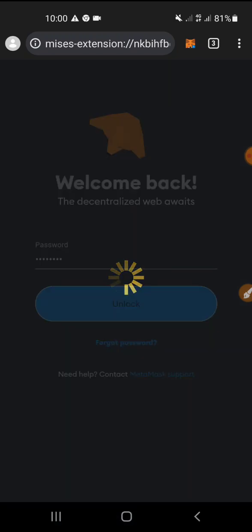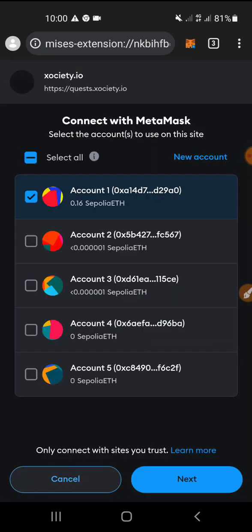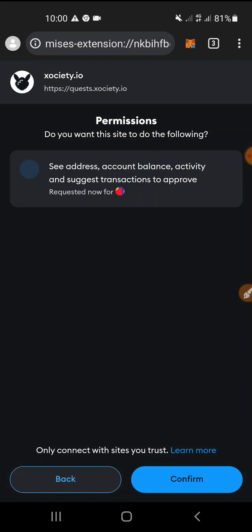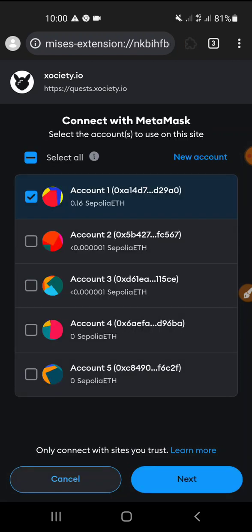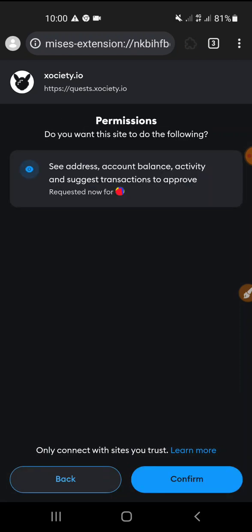Put your password in there, and every time you go into MetaMask that password is required. Click the next option. Everything is pretty simple, because those who have participated in airdrops before know more about them. After connecting properly, I'm coming back, because I don't want to waste your time.